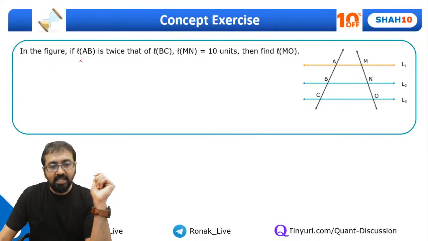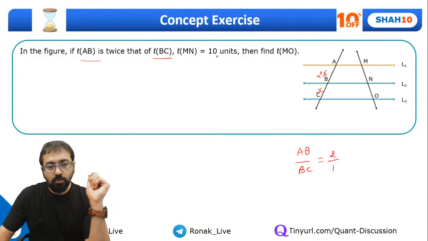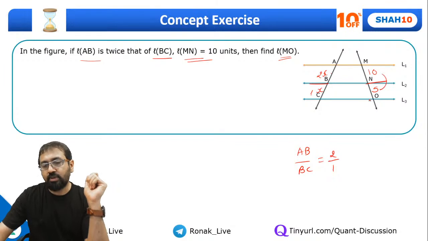So in the given figure, the length of AB is twice that of BC. So AB is twice of BC. So if this is X, this is 2X. Or what I can say is AB upon BC is 2:1. So if MN is 10 units, find the length of MO. So can I say this is 10, this has to be 5 because the ratio has to be the same. So this is 2:1, so this has to be 2:1. If this is 10 units, this has to be 5 units. So what is the total MO? 15 units.